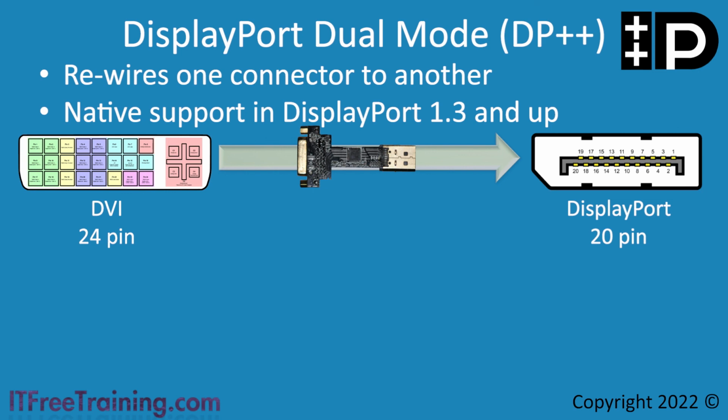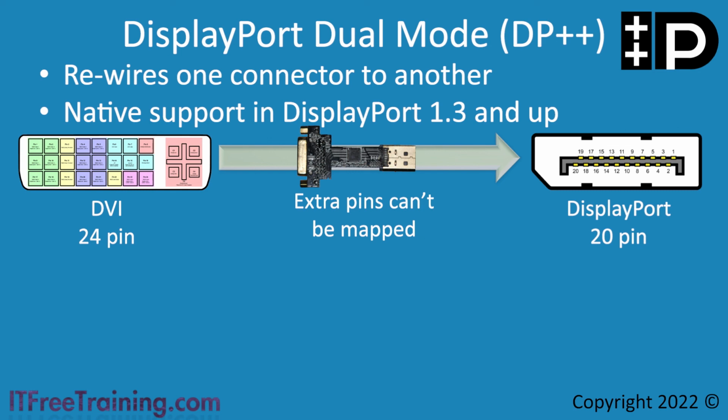The problem with this is the DVI plug has 4 extra pins. Since the DisplayPort only has 20 pins, these extra pins can't be mapped to pins on the DisplayPort. DVI supports dual signals to double the amount of data it can transmit at once. Since DisplayPort does not have enough pins to map all of the DVI pins, it will only be able to support one signal using a passive adapter.